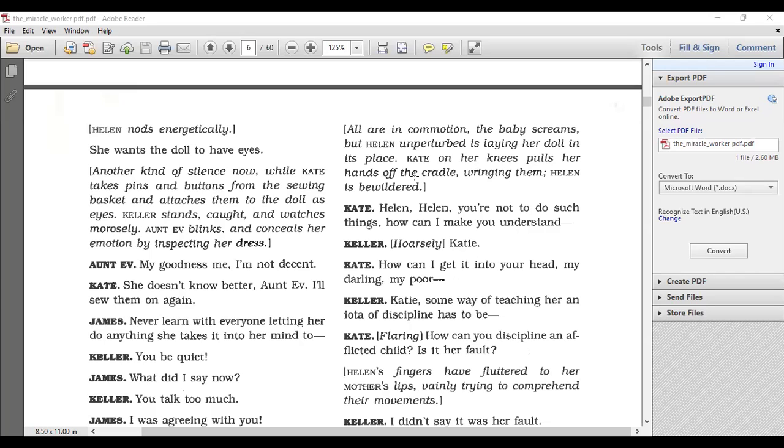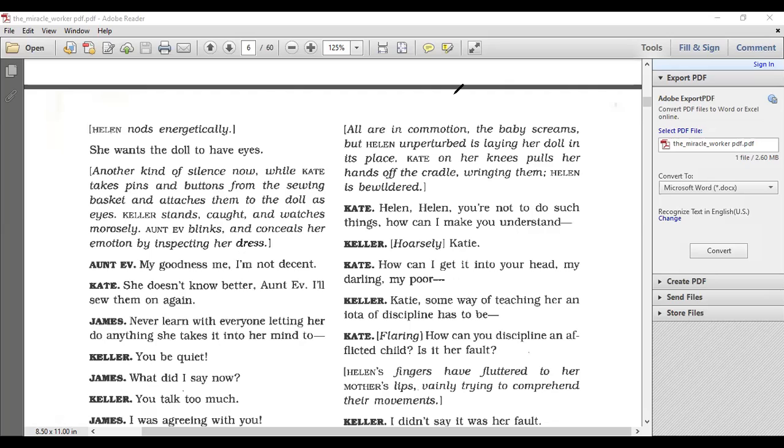Okay, and we can see that the mom, right here, wants another kind of silence now, while Kate takes pins and buttons from the sewing basket and attaches them to the doll as eyes. All right, so Kate sees that her daughter wants eyes for the doll, so she attaches them to the doll's face. She sews them on and watches morosely, and Eve blinks and conceals her emotion by inspecting her dress. All right, because it's ripped.